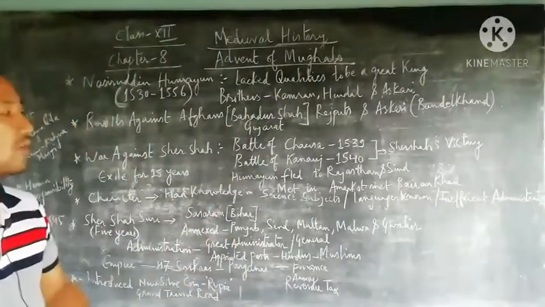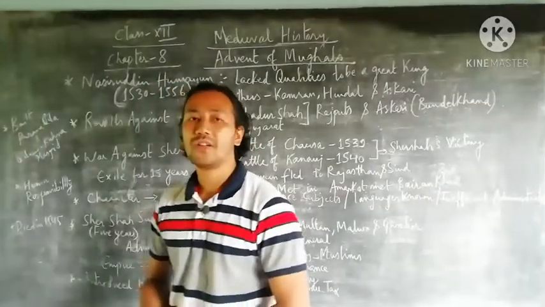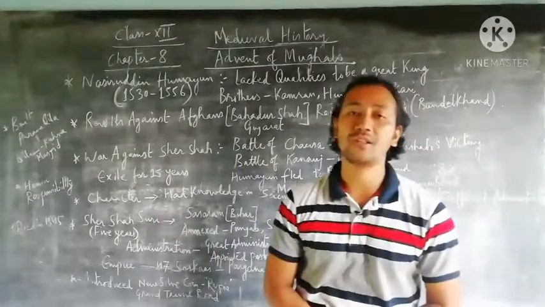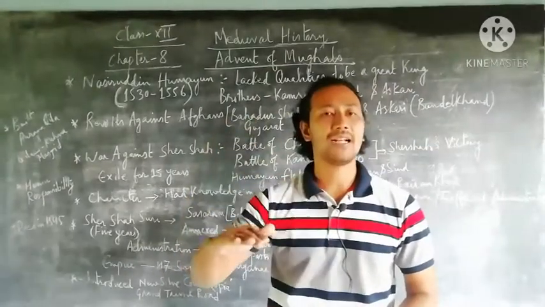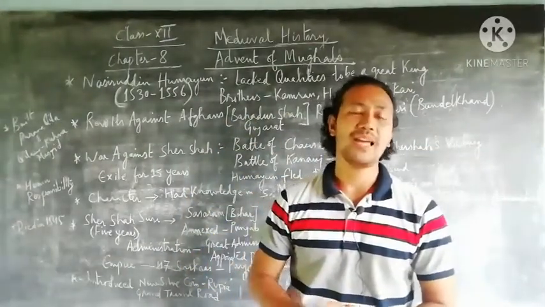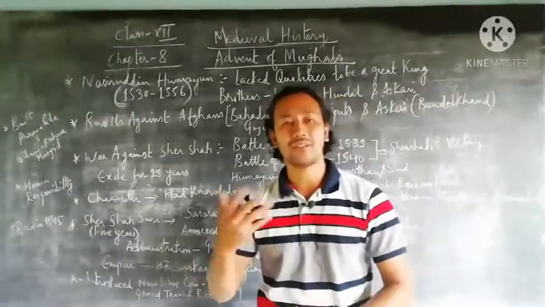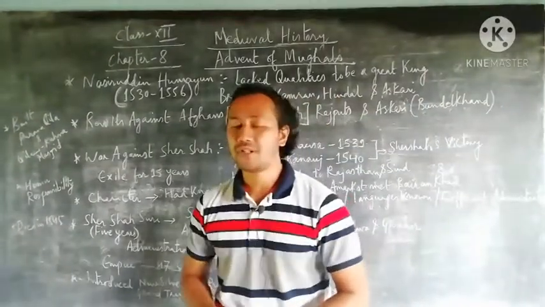So this was overall the summary of your chapter 8 from medieval history, talking about the advent of the Mughals, Babur and his eldest son Nasruddin Humayun, and an Afghan ruler from Bihar known as Sher Shah Suri, and their character as well as their administration.